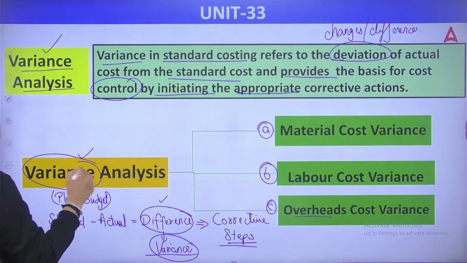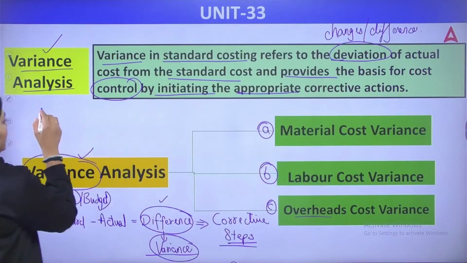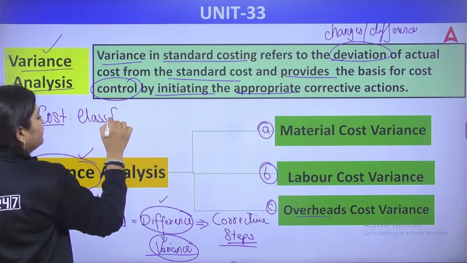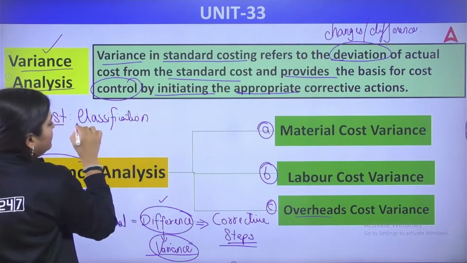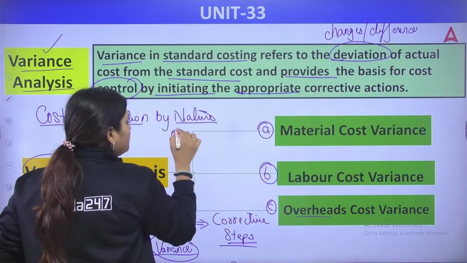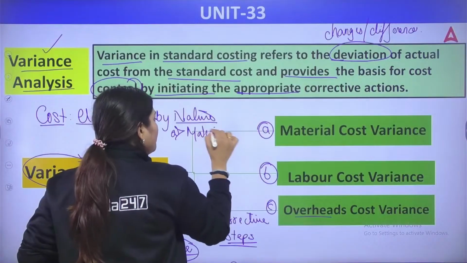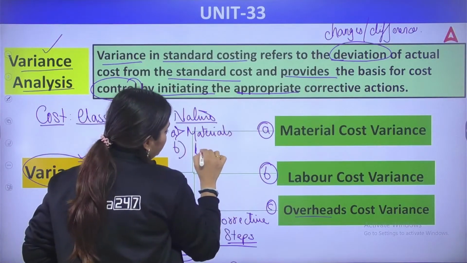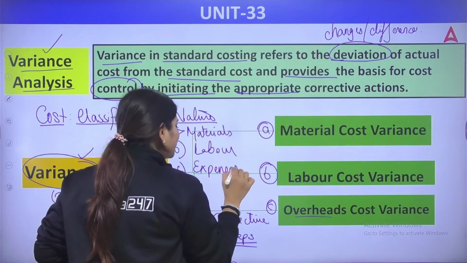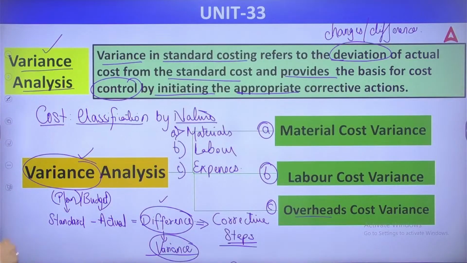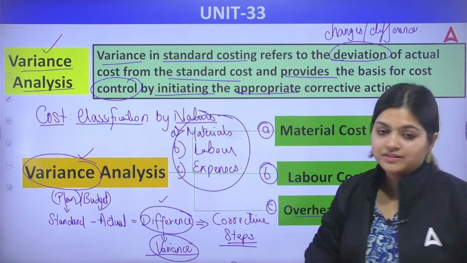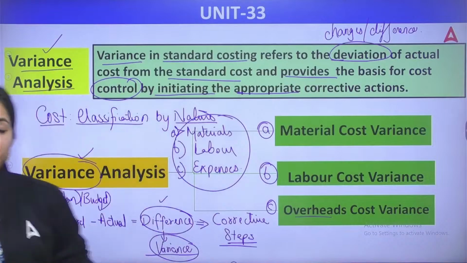Okay, so these are the three variance analyses. Under the cost classification by nature that you have seen in the first unit for your costing, we have three major heads: materials, labor, and the last one is expenses. Yes or no? So here also, the differences that you are going to observe are only in these three things. So let's start one by one.